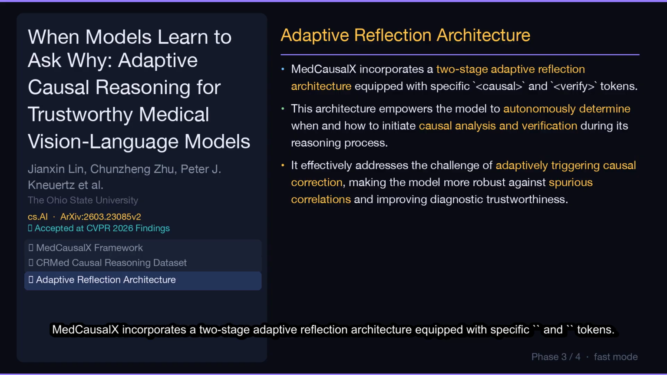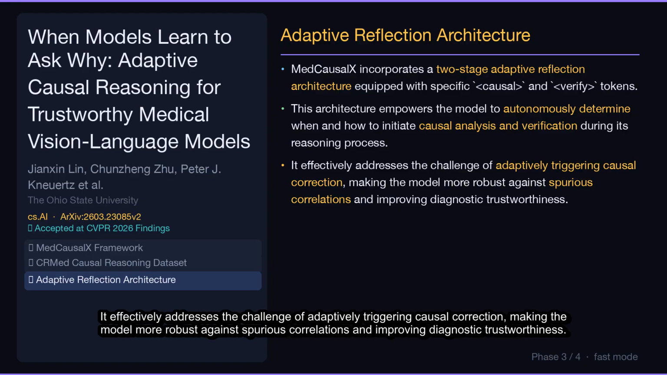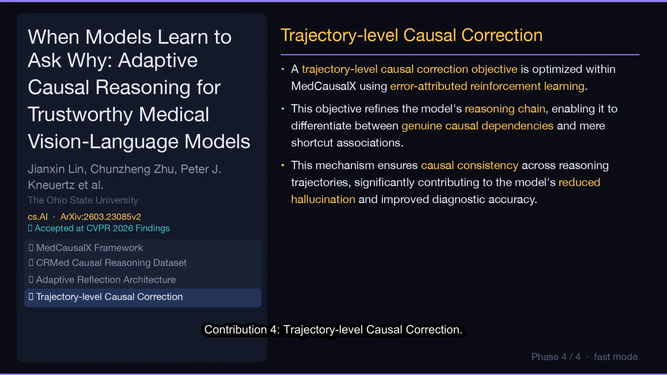Contribution 3. Adaptive Reflection Architecture. MedCausalX incorporates a two-stage adaptive reflection architecture equipped with specific, causal, and verify tokens. This architecture empowers the model to autonomously determine when and how to initiate causal analysis and verification during its reasoning process. It effectively addresses the challenge of adaptively triggering causal correction, making the model more robust against spurious correlations and improving diagnostic trustworthiness.